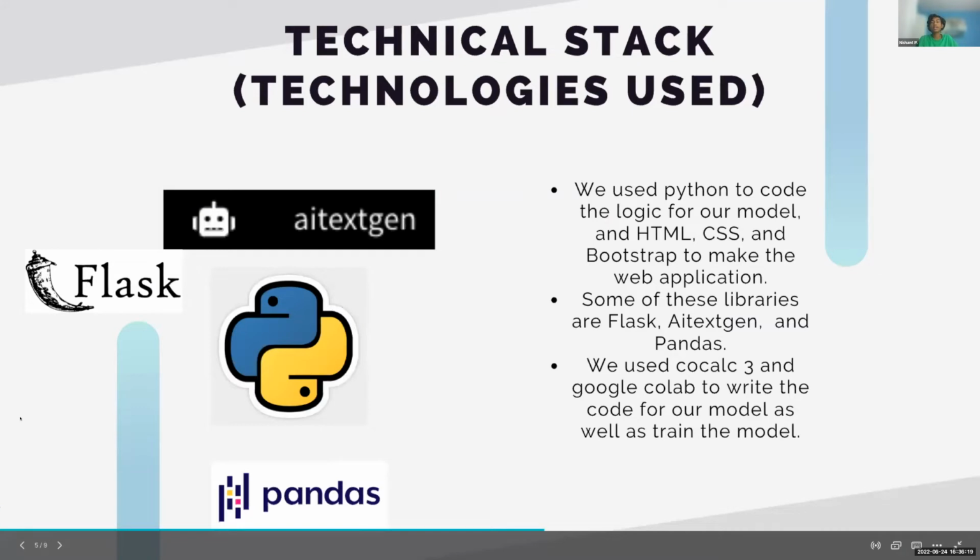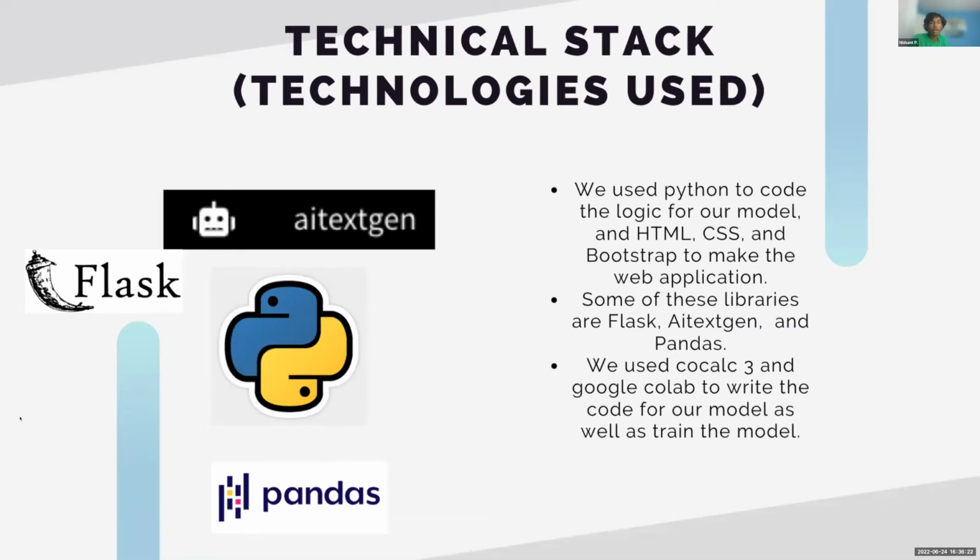So for our technical stack, we used Python to code the logic for our model and HTML, CSS, and Bootstrap for our website. Some of the libraries were Flask, AI TextGen, Pandas, and NumPy. We used CoCalc 3 for scraping and cleaning our data, while we used Google Colab to train our model. And for our model, we tested out 3 different types of models, Distill GPT-2, GPT-2, and GPT-Neo. We found that while Distill GPT-2 was faster, GPT-Neo gave the best results, and we used it for our final bots.